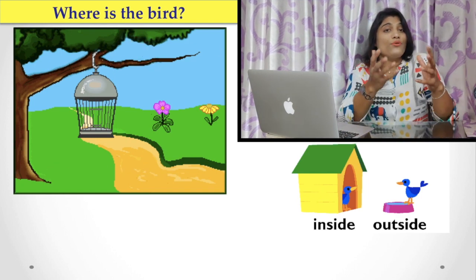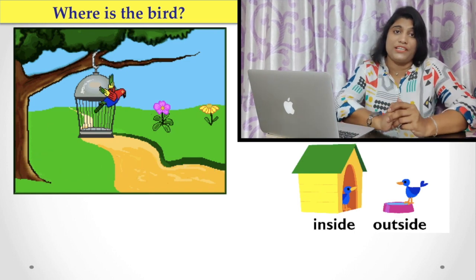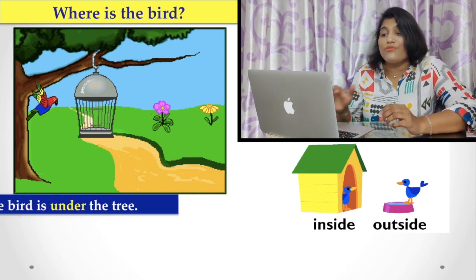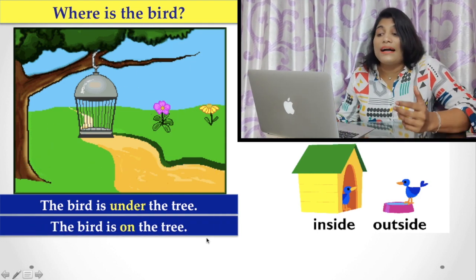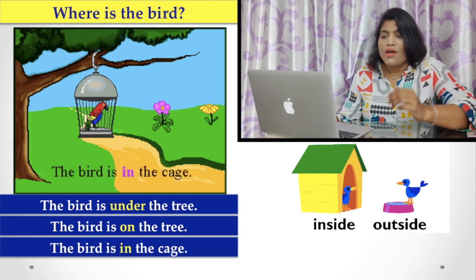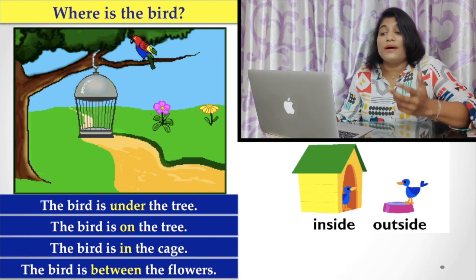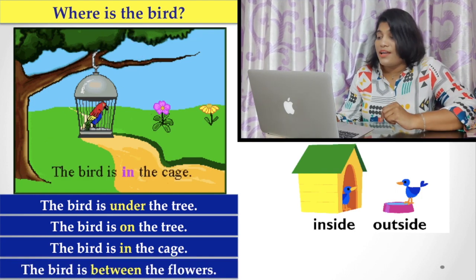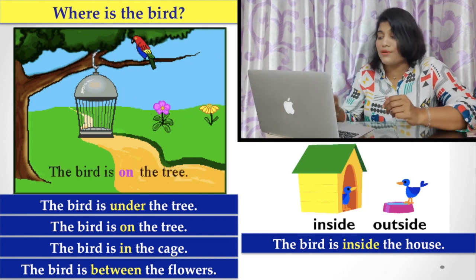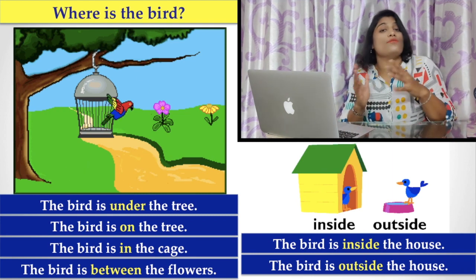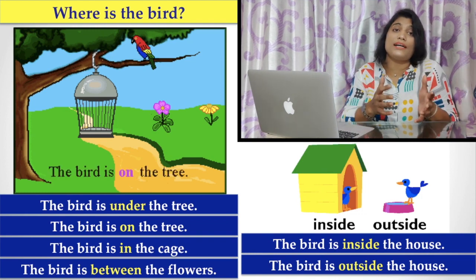Where is the bird? Why do we use prepositions? Actually, if we wish to describe this picture, how do we do that? First, we may say that the bird is under the tree. The bird is on the tree. Or we may say that the bird is in the cage. The bird is between the flowers. Or in the next picture, we find that the bird is inside the house or the bird is outside the house. So in this way, we are able to describe the bird or something.